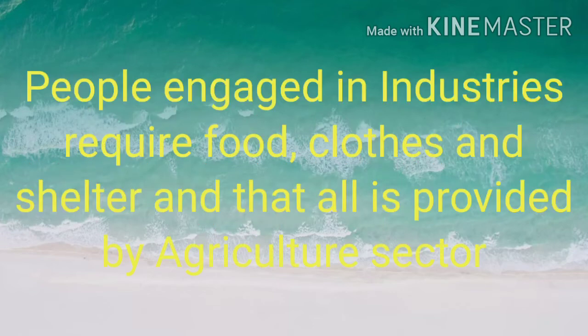Another importance of agriculture in the industrial sector is that people engaged in industries require food, clothes and shelter, and all these are provided by the agriculture sector. So here also we can see a link between the agriculture sector and the industrial sector.